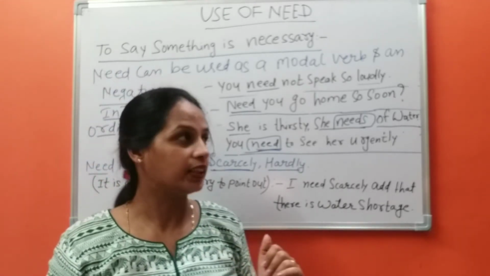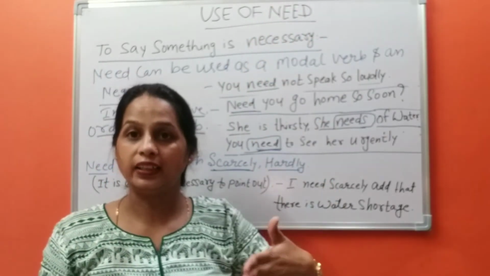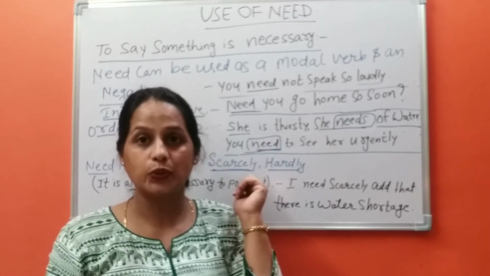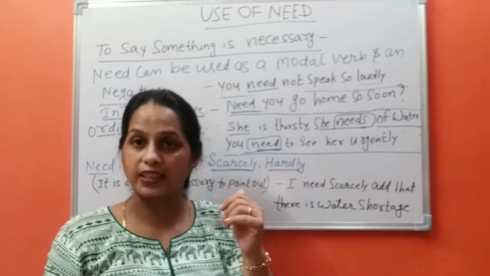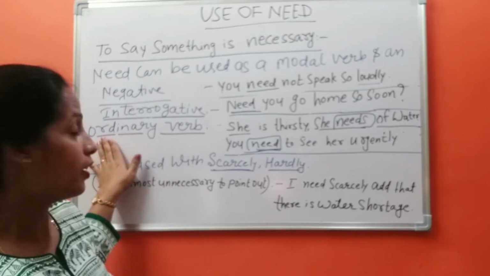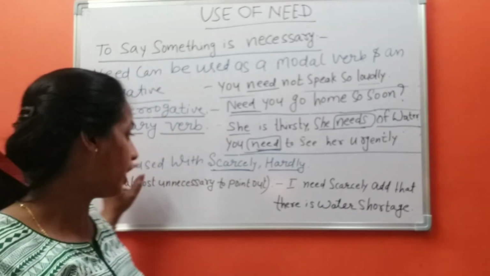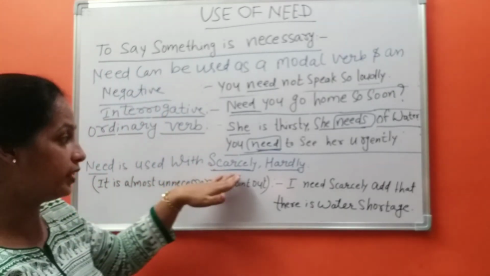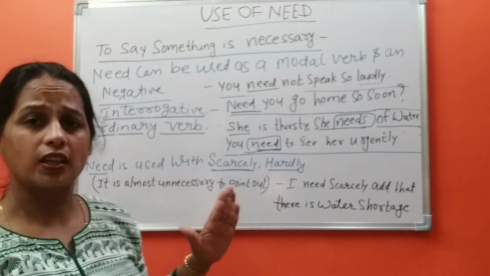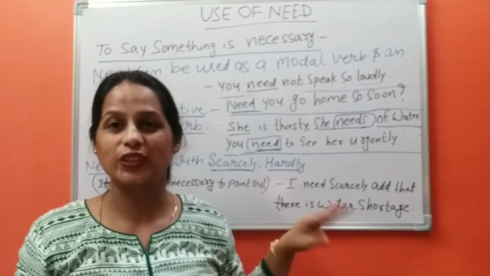Friends, we have learnt about need. Need can be used as a modal verb and as an ordinary verb. It is commonly used as a modal verb in negative sentences and in interrogative sentences. Then in affirmative sentences we can use it as an ordinary verb, and you can also use it with the words scarcely and hardly when it is almost unnecessary to point something out. It brings me to the end of the lesson today.